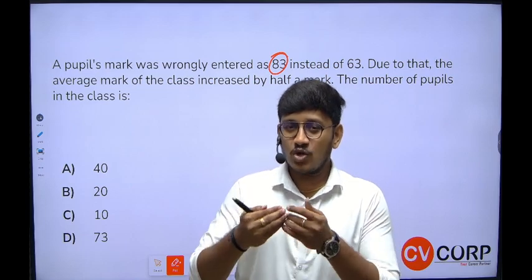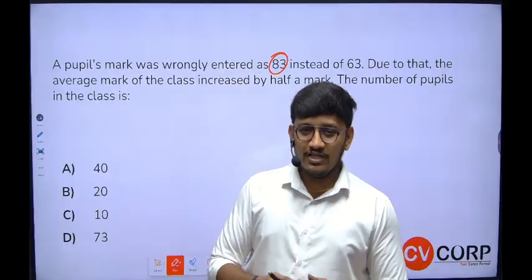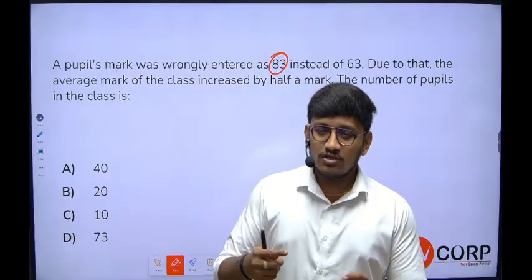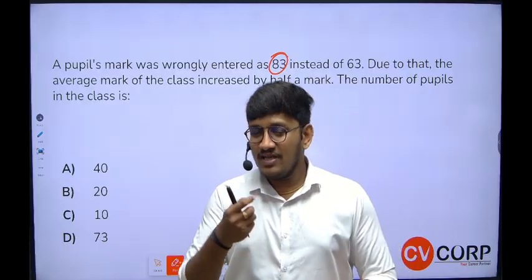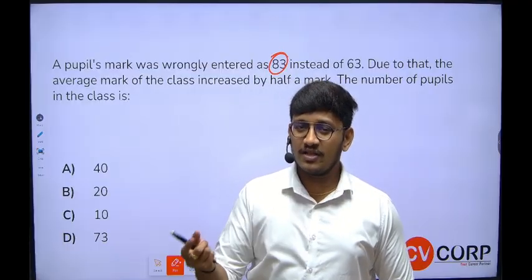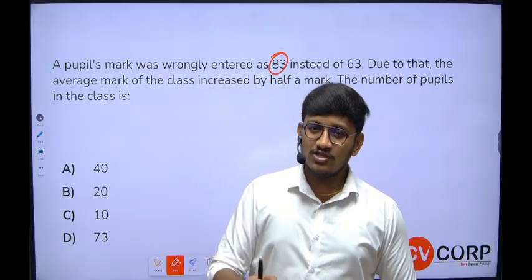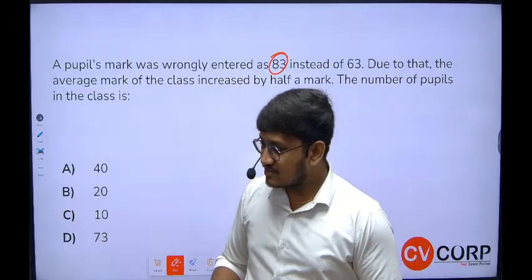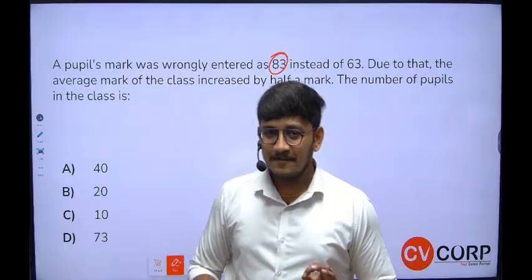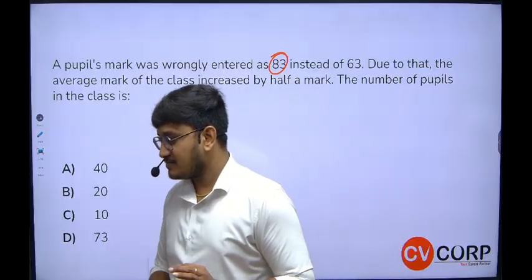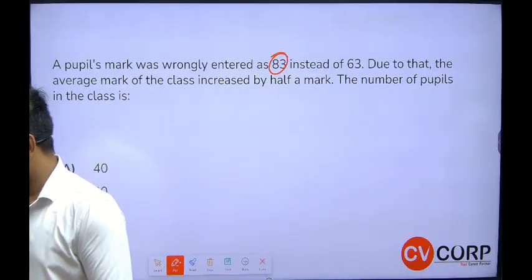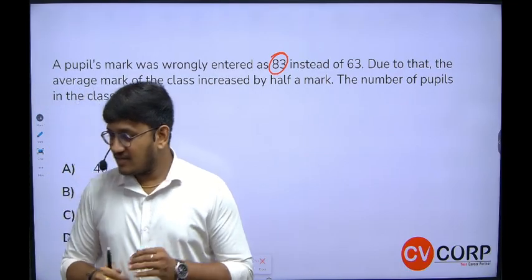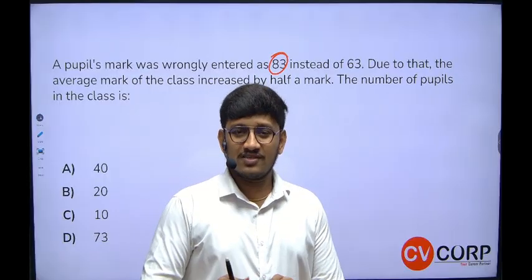Whatever the extra chocolates we have, those 20 chocolates we need to distribute to the class equally. Because of that, half a chocolate got increased, which means in those 20 chocolates, how many halves can you make? Think logically. In these 20 chocolates, how many halves can I make? 40 halves. Indirectly 40 students are there in the class. Did you understand this logic? Yes or no? Okay. That's how that logic works in average.